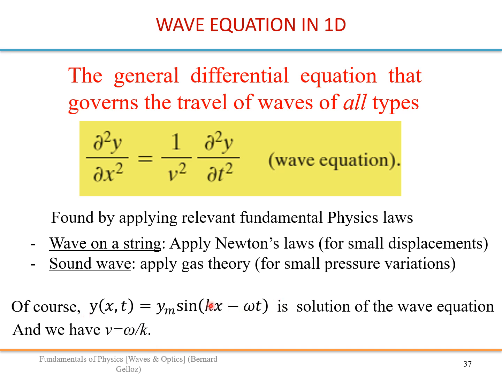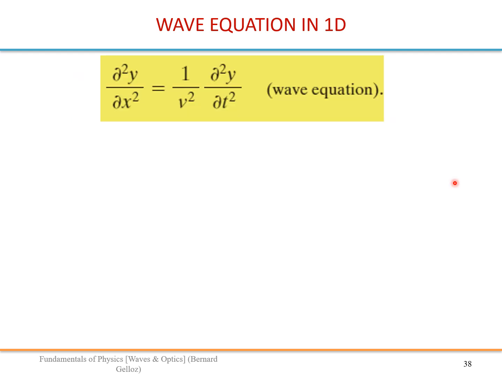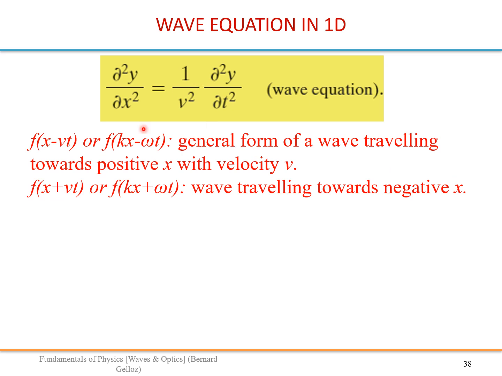And of course, you can check that this equation is a solution of this equation, and you will find that the speed is omega divided by k. So again, when you put a minus here, you have a wave traveling to positive x with velocity v. With a plus, you have a traveling wave towards negative x.